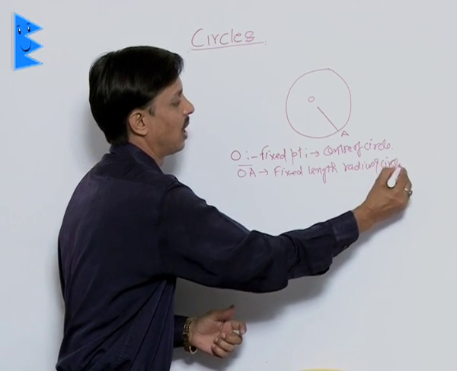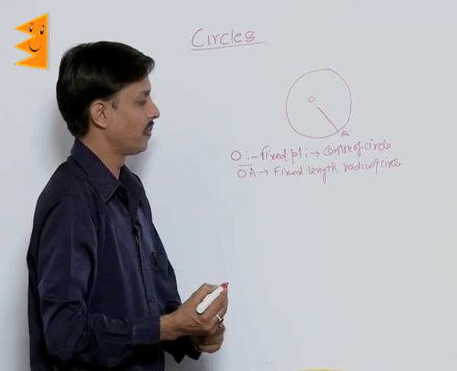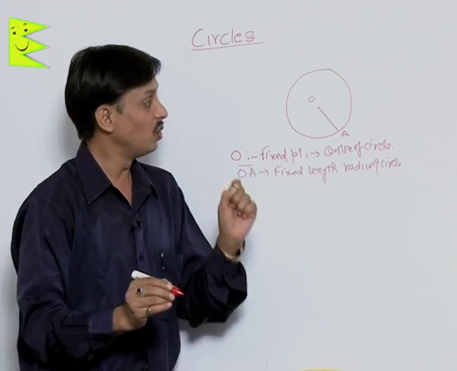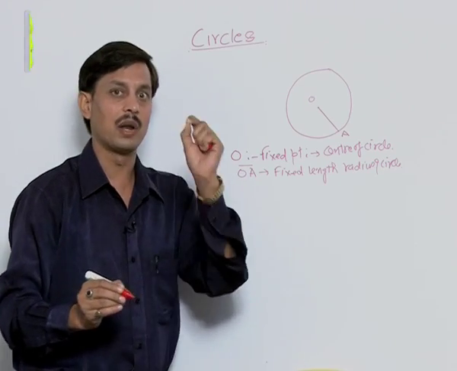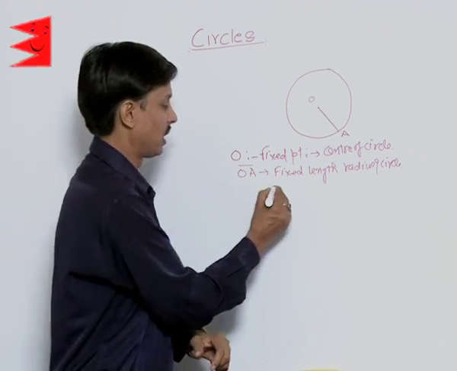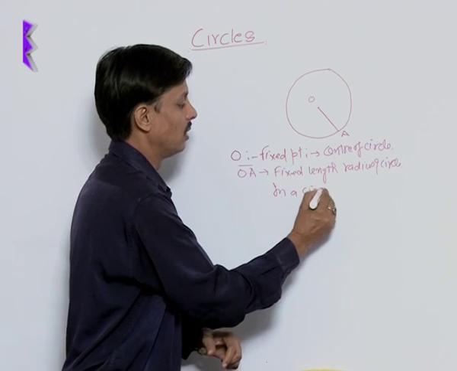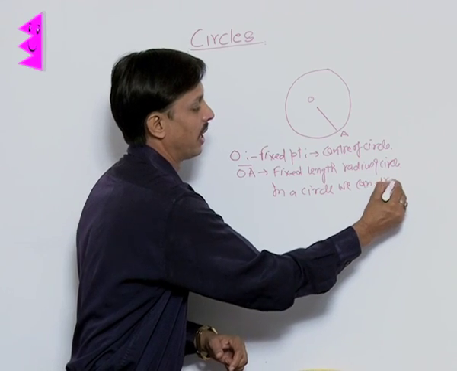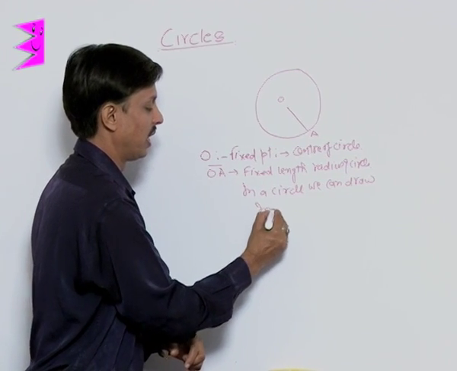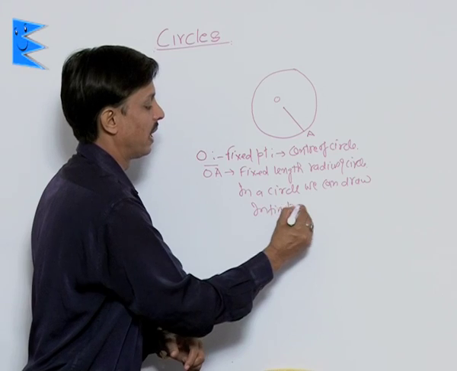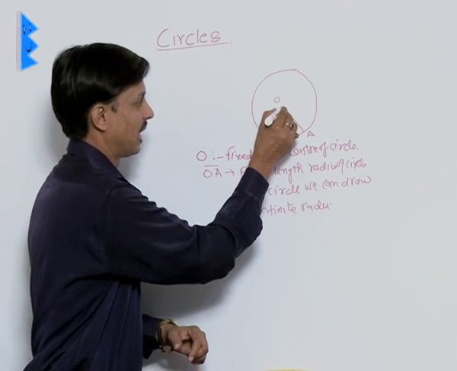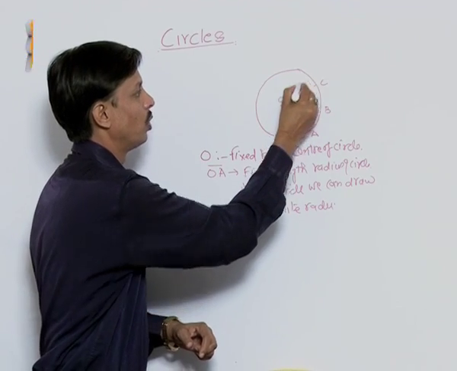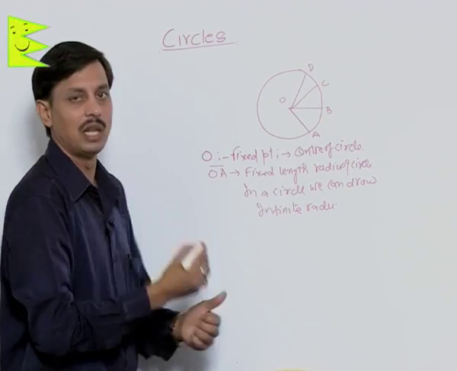About the radius of a circle, I am telling you a few facts. In a circle we can draw an infinite number of radii. I am showing here OA, OB, OC, you can take OD and many more.